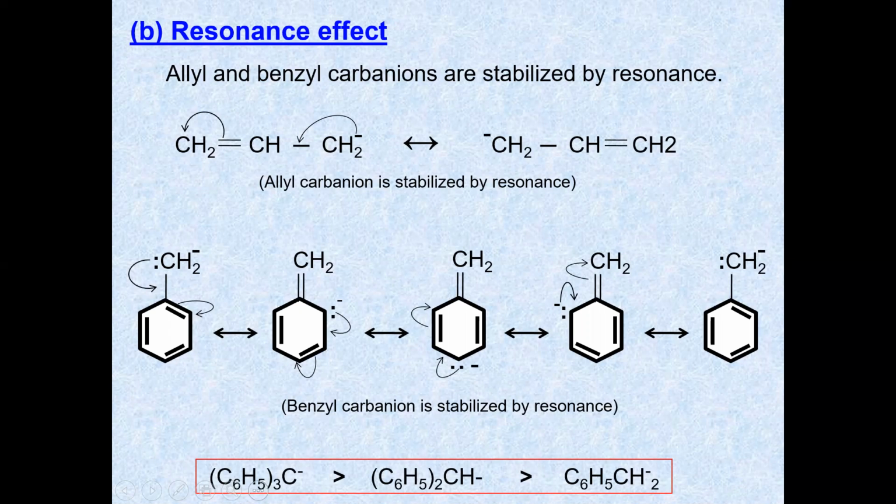You can see the stability order of the resonance structures of the phenyl carbanions. When two rings are there, the resonance will be very high and it will be very stable, whereas if you have one ring, it will be least stable.